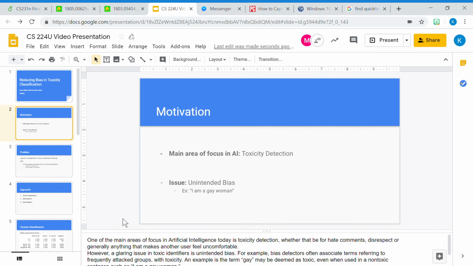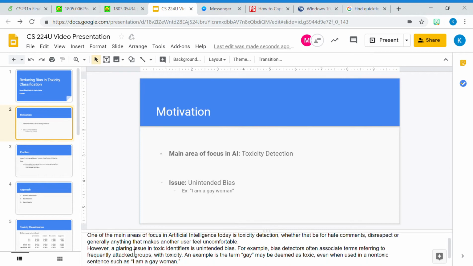However, a glaring issue in toxic identifiers is unintended bias. For example, bias detectors often associate terms referring to frequently attacked groups with toxicity. An example is the term "gay" might be deemed as toxic even when used in a non-toxic sentence such as "I'm a gay woman." It's more likely to be labeled as toxic by the classifier.